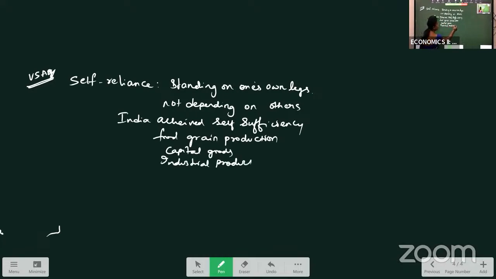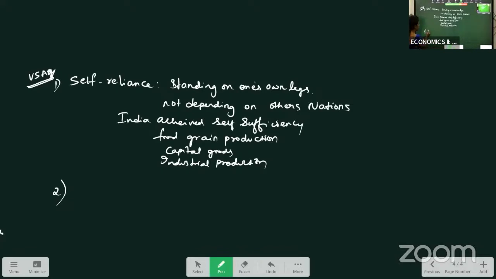So this completes your 2 marks answer. What is self-reliance? Self-reliance means standing on one's own leg, right? Means we ourselves are doing all our things, not depending on other nations. And India achieved self-sufficiency in food grain production, capital goods production, and industrial production. For any of these products, we are not going to depend on any other nation. That is called self-reliance. Okay, this is the first 2 marks question. Next one.